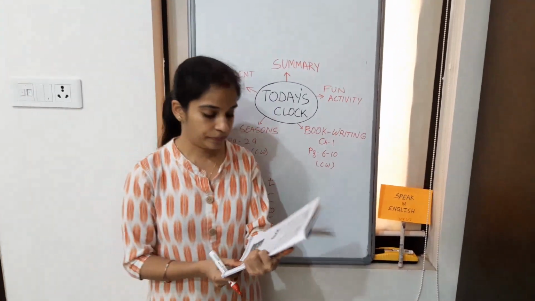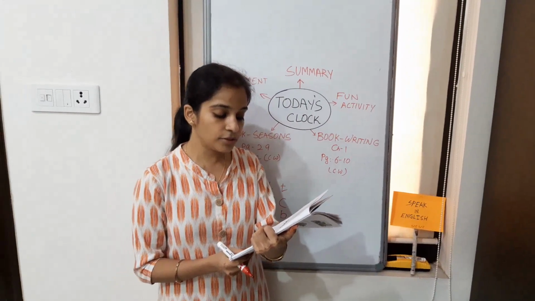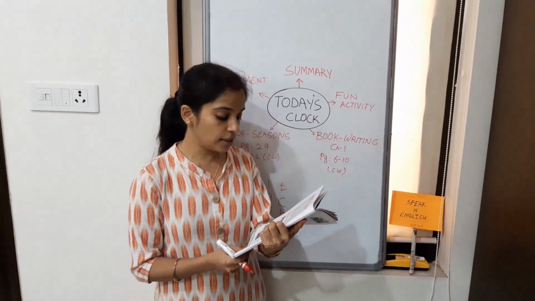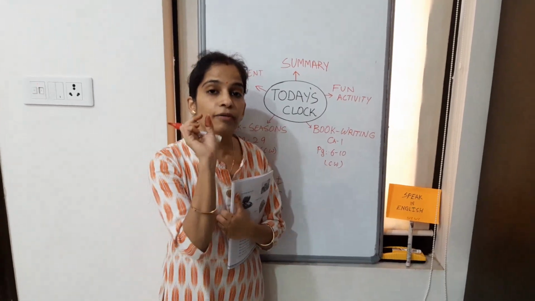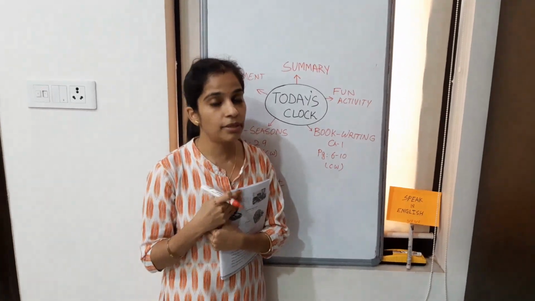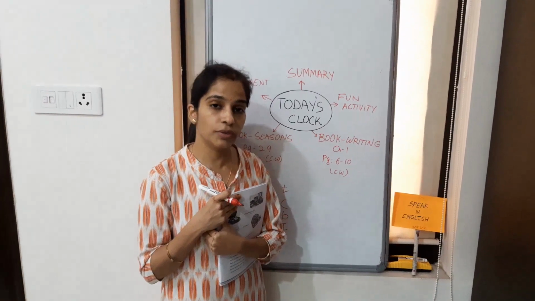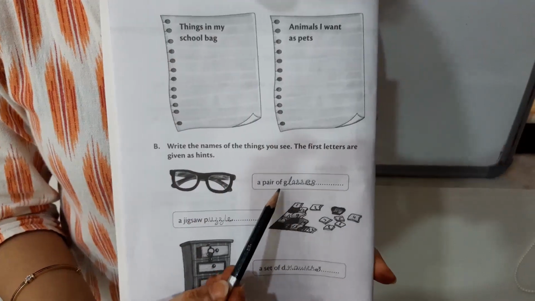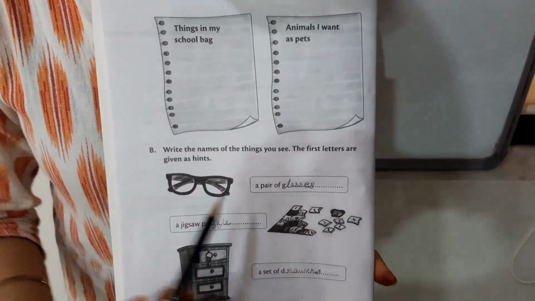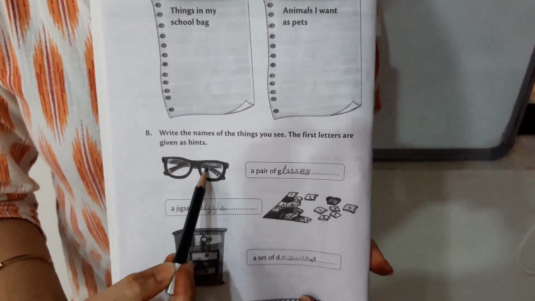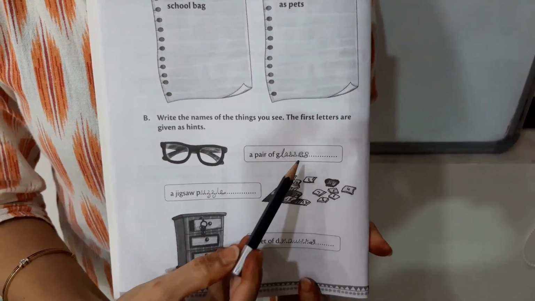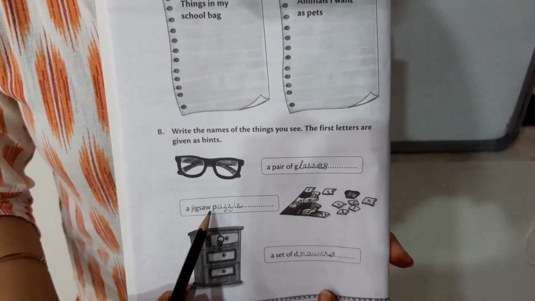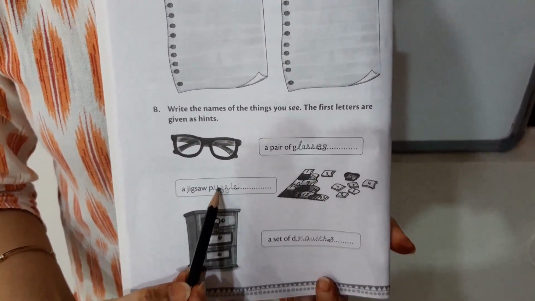Now B1. Write the names of the things you see. The first letter is given as a hint. Now here what you have to do is write a word. This whole chapter is just based on words. You have to write a word. A pair of glasses. Can you see? Pair of glasses. So G-L-A-S-S-E-S, glasses.